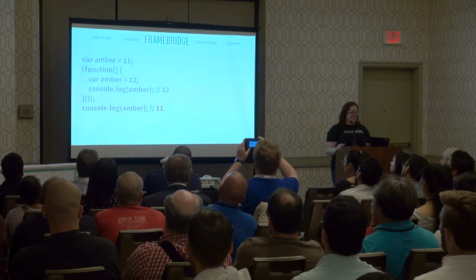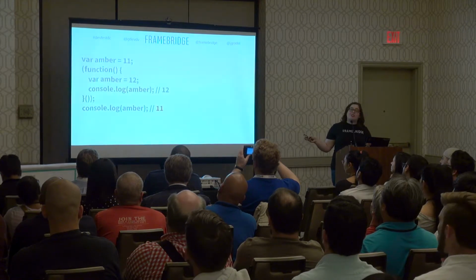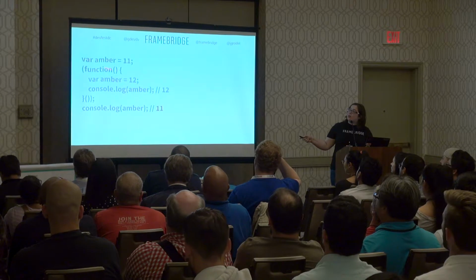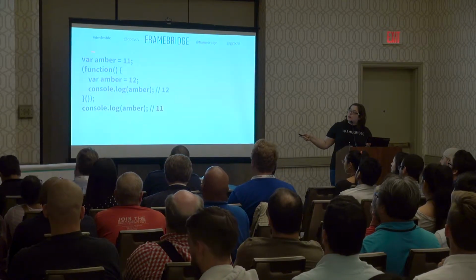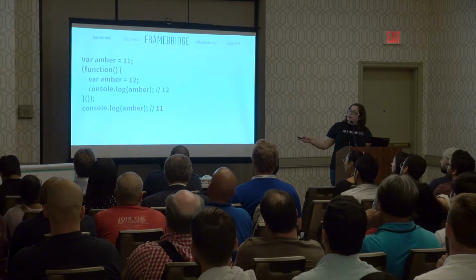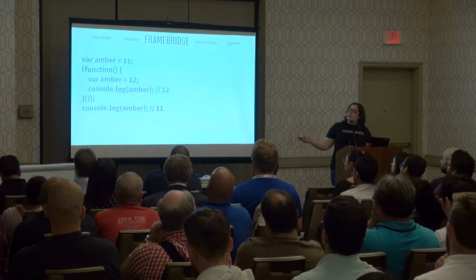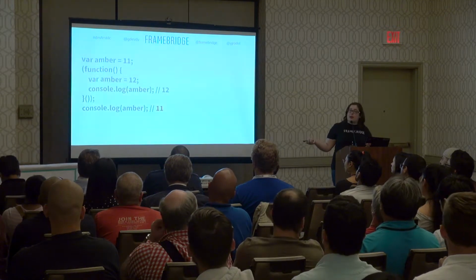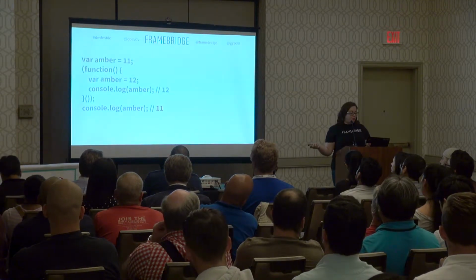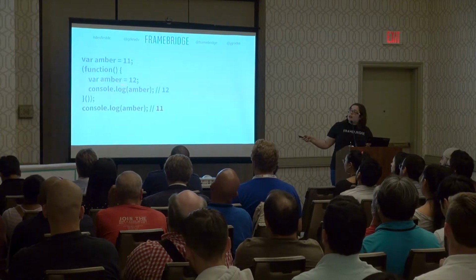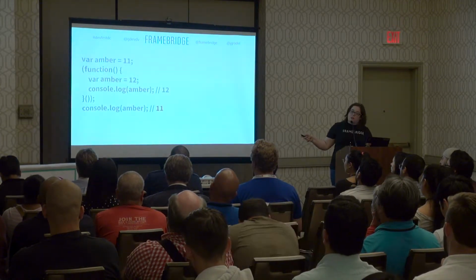11, yes, 11. So we've got two separate variables here that are called amber. We've got this first one available in this scope and set up as var amber, and we've got this one available in this inner scope, this child scope, that's also set up as var amber. These are two completely separate variables. They just happen to have the same name, but they're in different scopes. And so when we affect the one inside of this function, it does not affect the one outside of it.